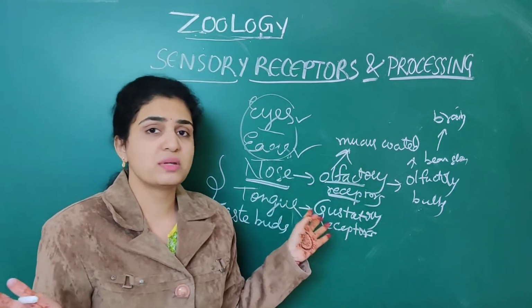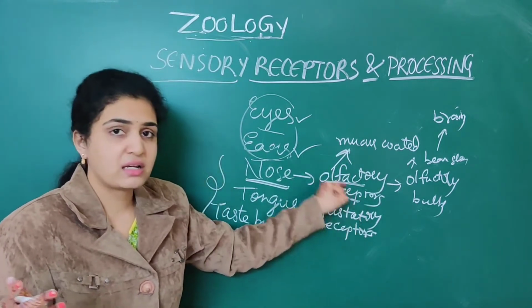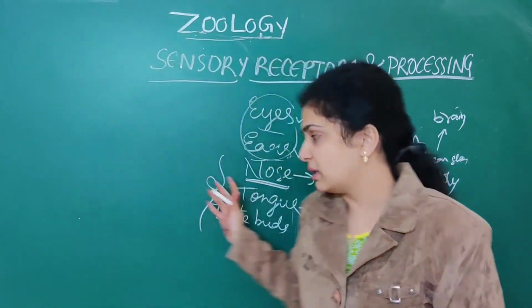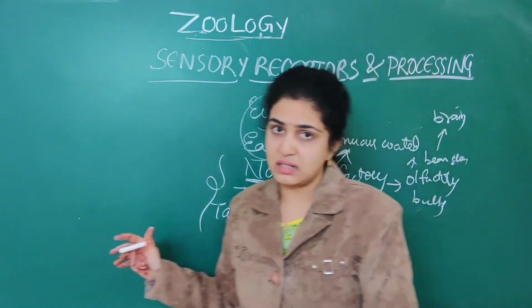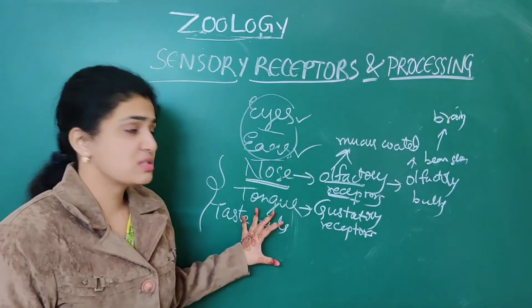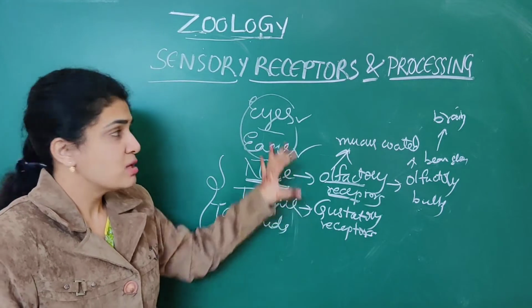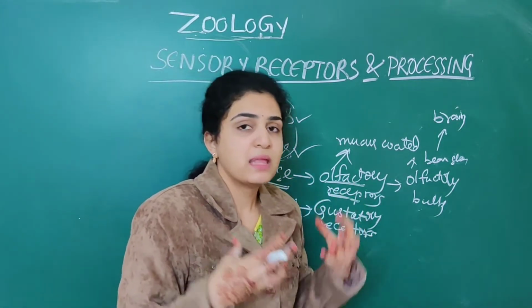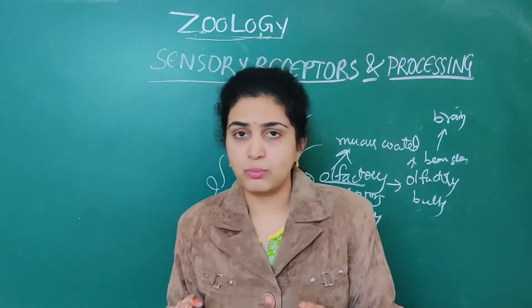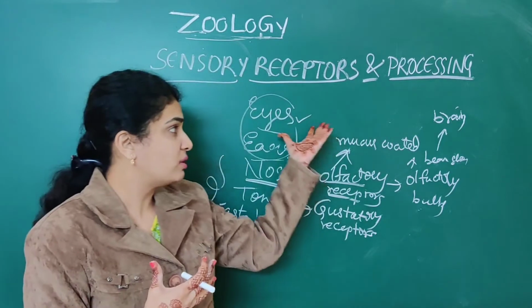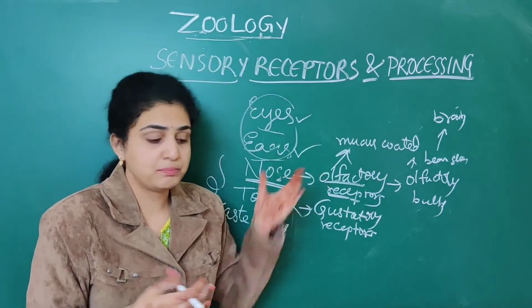Here only 2 points are to be remembered: olfactory receptors are associated with the nose, and for the tongue, gustatory receptors are present. Taste buds are also associated with the tongue. So these are the main 4 sensory receptors associated with our human body. Next we are going to see in detail about the eye as well as the ear.